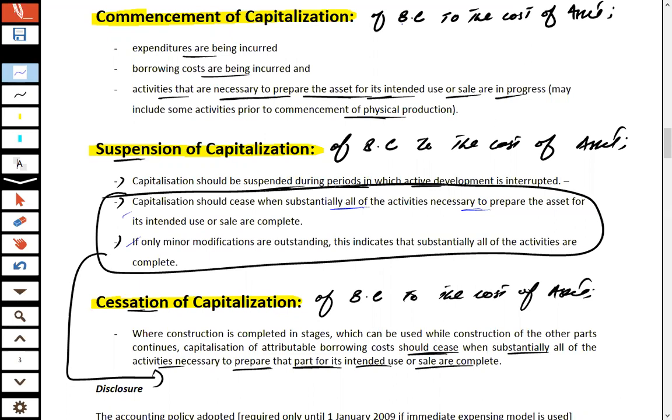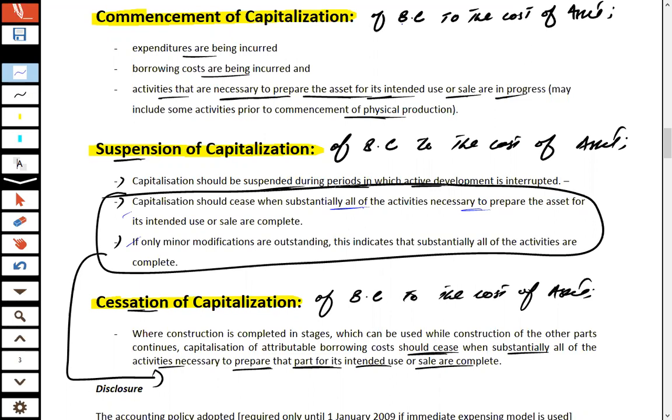If the structure of the building is mainly completed, then from that time we have to cease the capitalization of the borrowing cost to the cost of asset. Why? Because the major activity is the construction of the structure of the building.